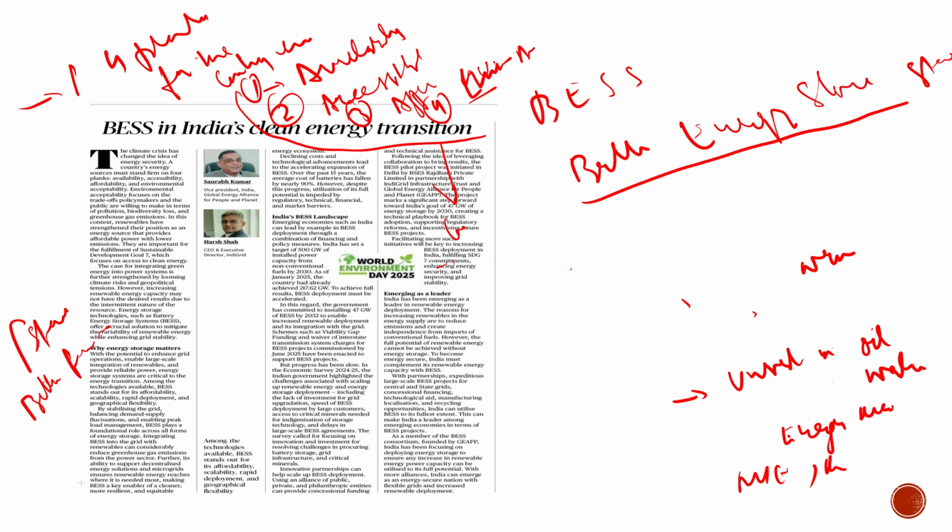So far, India has targeted to set up 500 gigawatts of installed power capacity from non-conventional fuels by 2030.